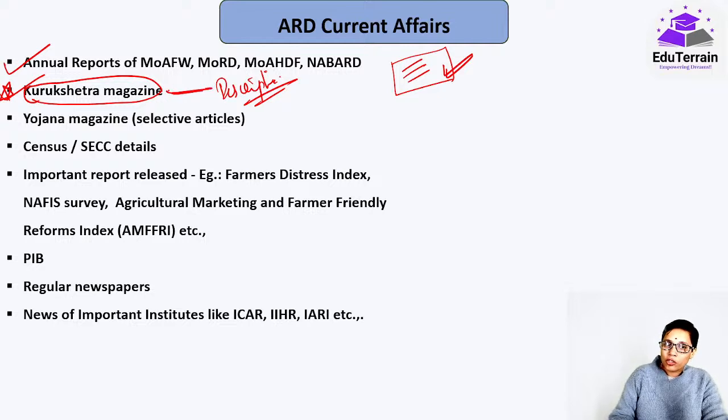So I suggest you to go through these Kurukshetra magazines. It comes once a month, so if you get it, have a look. If not all articles, if you are not able to go through, at least go through the introductions and the conclusions. And the boxes that come in between, those would be the most important points. Go through that. If you do at least that, it would help you a lot in your examination.